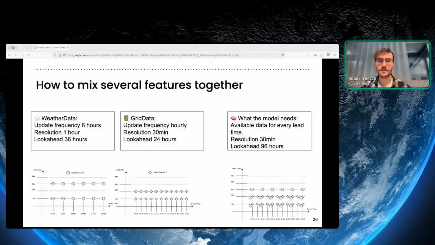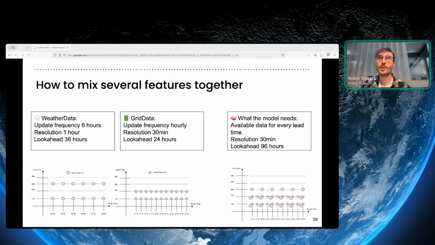We have weather data that is updated every 6 hours with a 1 hour resolution, and grid data that gets updated every hour with a 30-minute resolution. To be able to train a model that can produce forecasts for any target time in the future, it will need to see what is available in each situation. And what does that mean? That means what is available in each case.